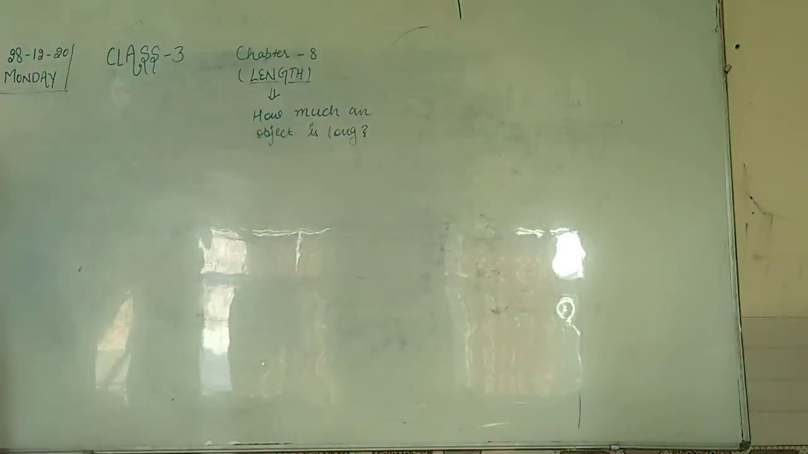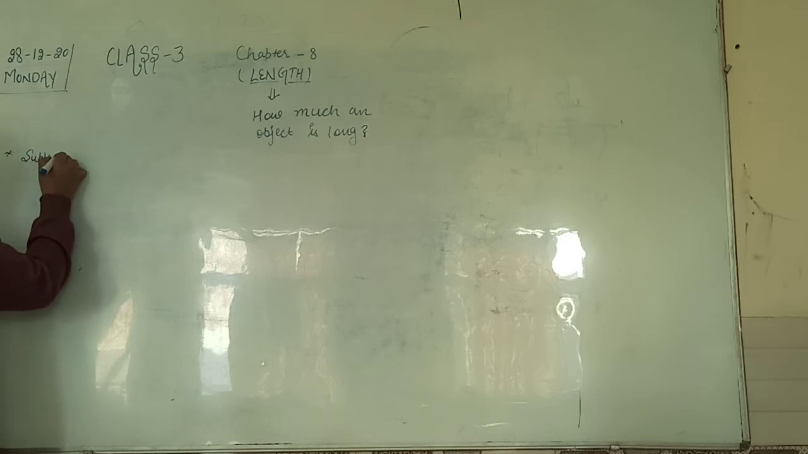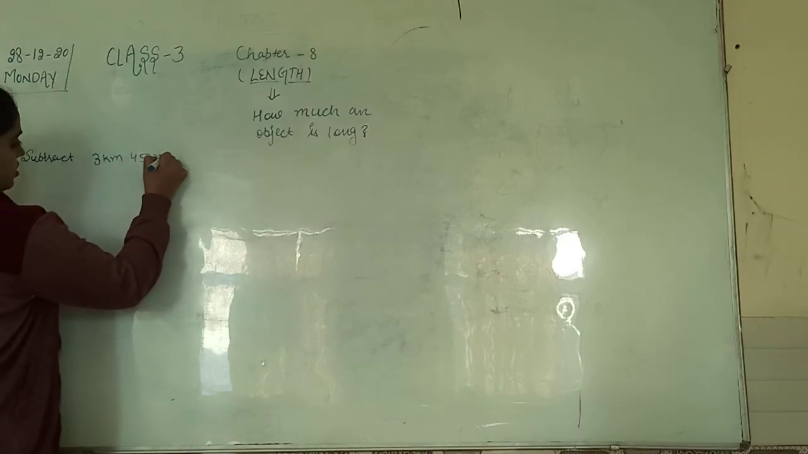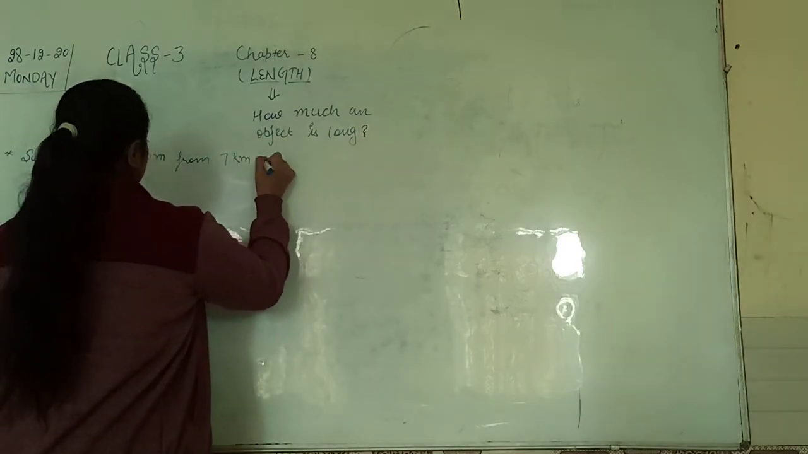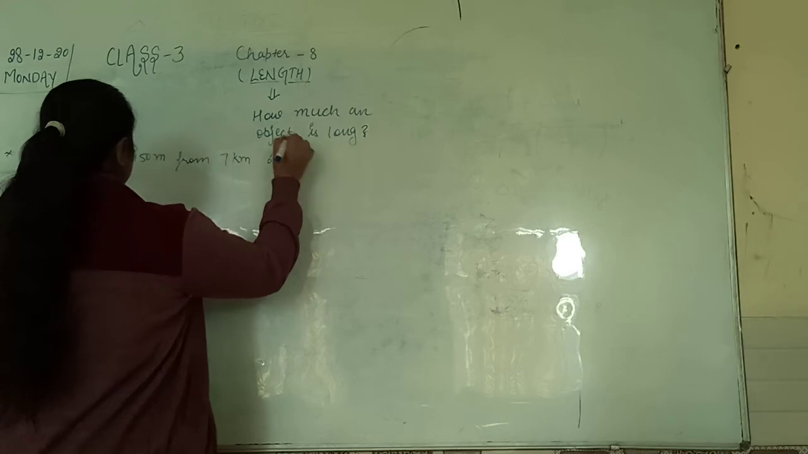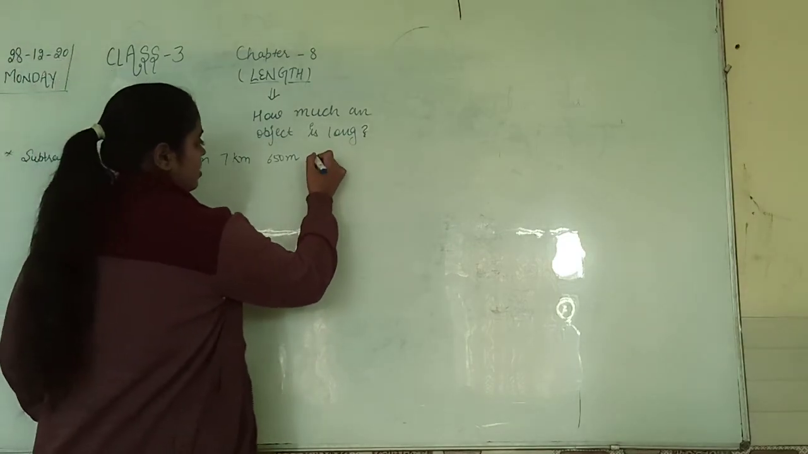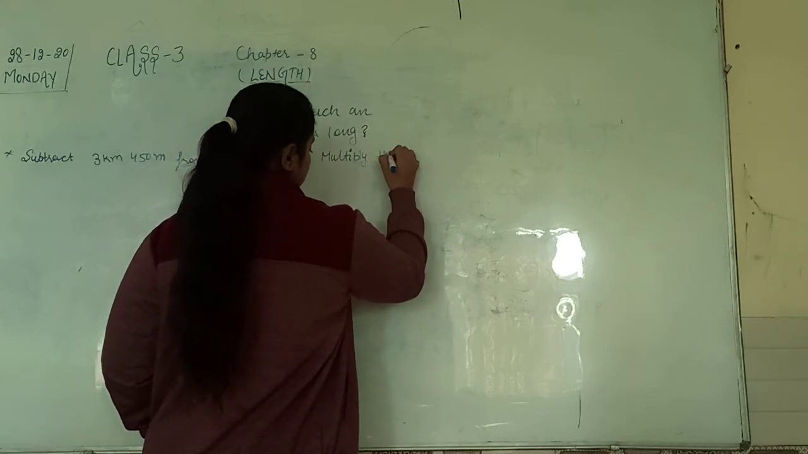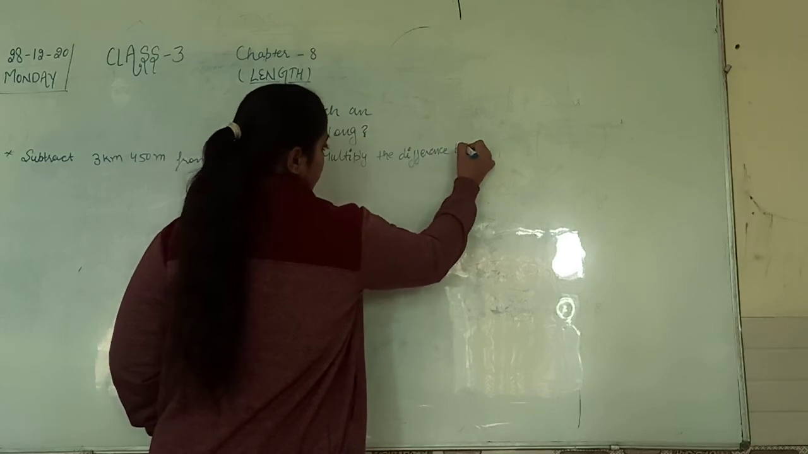Now, see, one question is there, right? Subtract 3 kilometer 450 meter from 7 kilometer 650 meter, right? And after this, multiply the difference by 5.